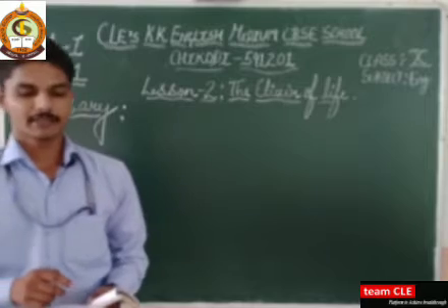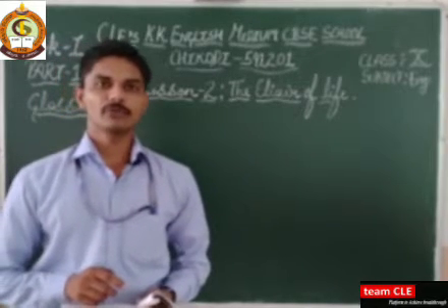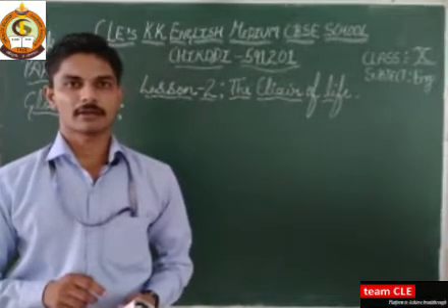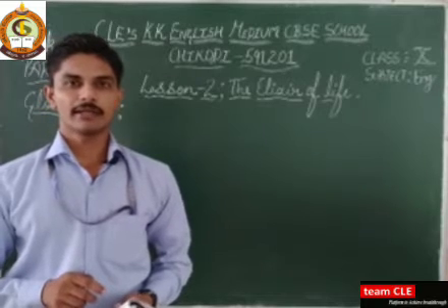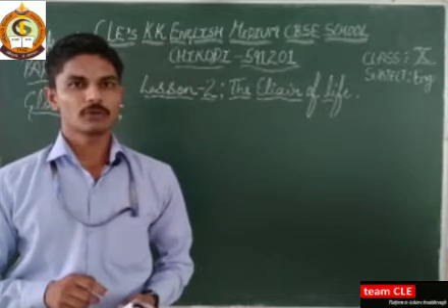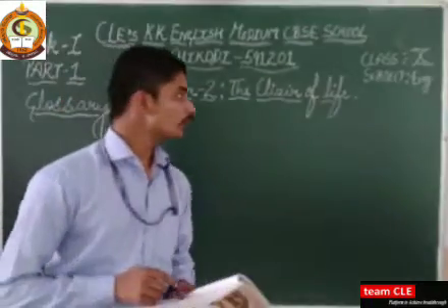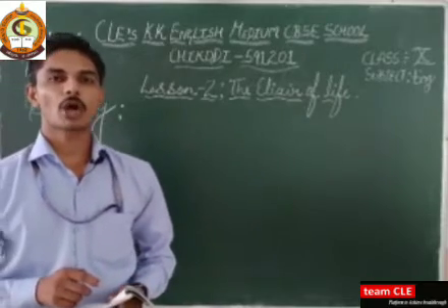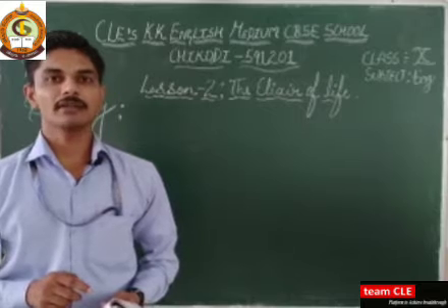So students, today we are going to begin with lesson number 2, The Elixir of Life, written by C.V. Raman. In the previous video, we discussed lesson number 1, A Wrong Managed Worker's Paradise, written by Rabindranath Tagore.